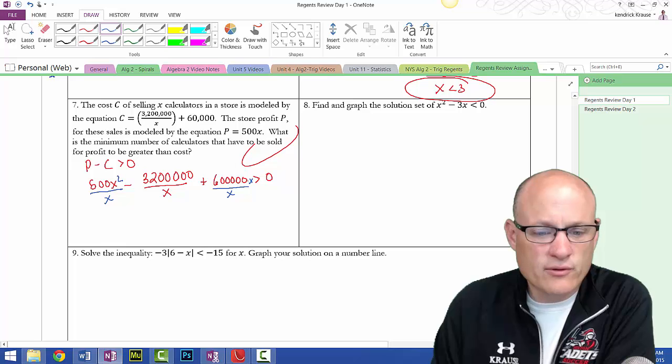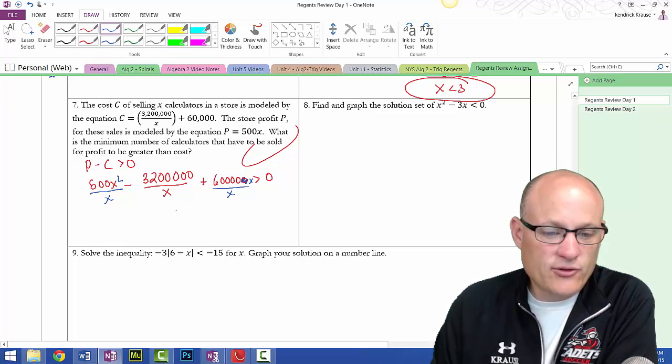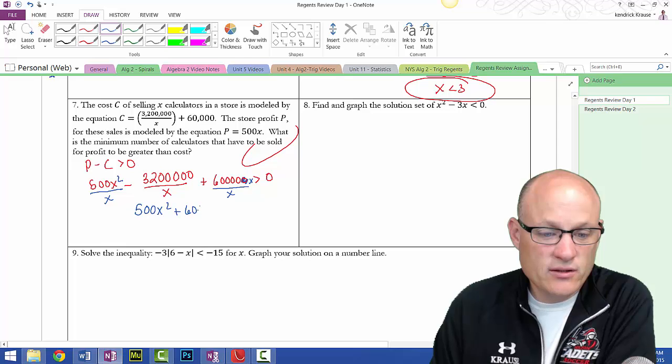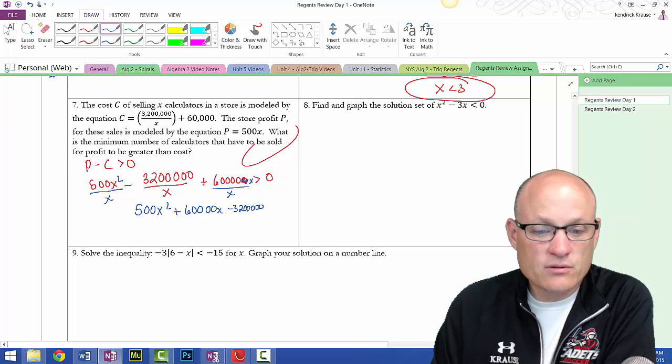So 60,000x. This gives me 500x squared plus 60,000x minus 3.2 million, greater than or equal to 0, all over x.